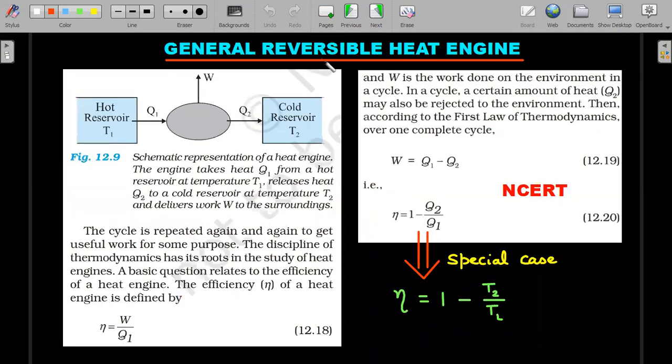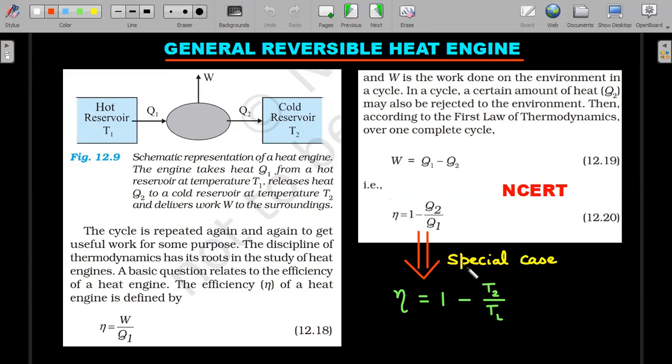And then for the general reversible heat engine, I have picked pages from NCERT to quickly revise these things. So this is the block diagram, and we are looking at it from NCERT. This Q1 is the Q high and Q2 is the Q low or QC, cold. W is the interesting part. Any engineer will say what I require is W, and what I give to it is Q1. Remember, input is Q1. Q2 is the wastage that I didn't want. In the special case of any engine, which is the Carnot engine, this is the general formula and this is the special case formula.